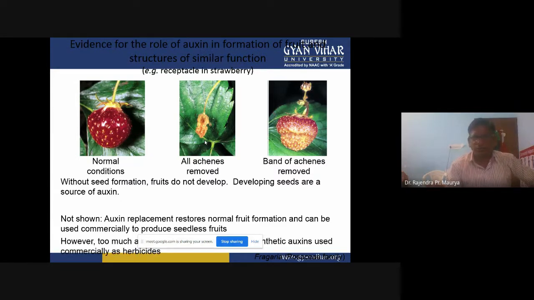However, too much auxin, and certain synthetic auxin hormones like 2,4-D, are also used as commercial herbicides.